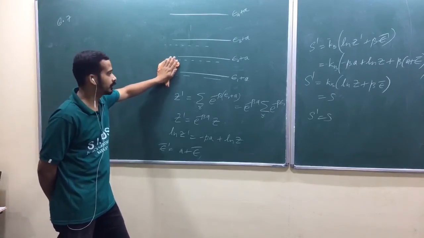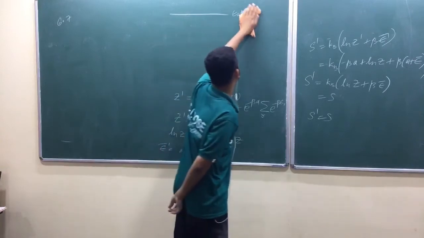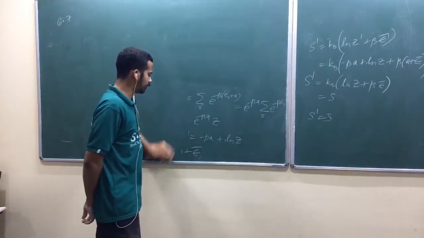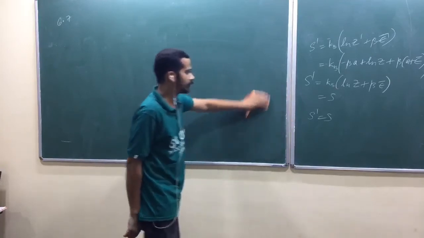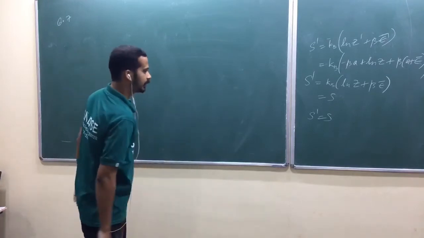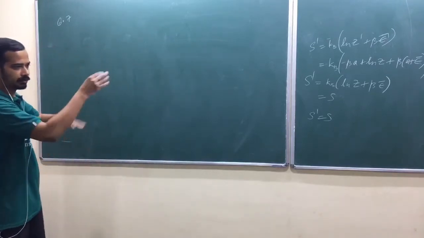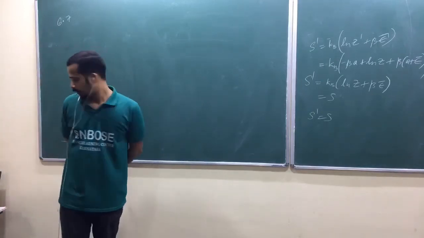Be careful, they may design a question: adding a constant to every energy level will increase the average energy, obviously, because average energy is a physical quantity, but that will not increase entropy. It purely depends on how individual particles are distributed over the energy levels.